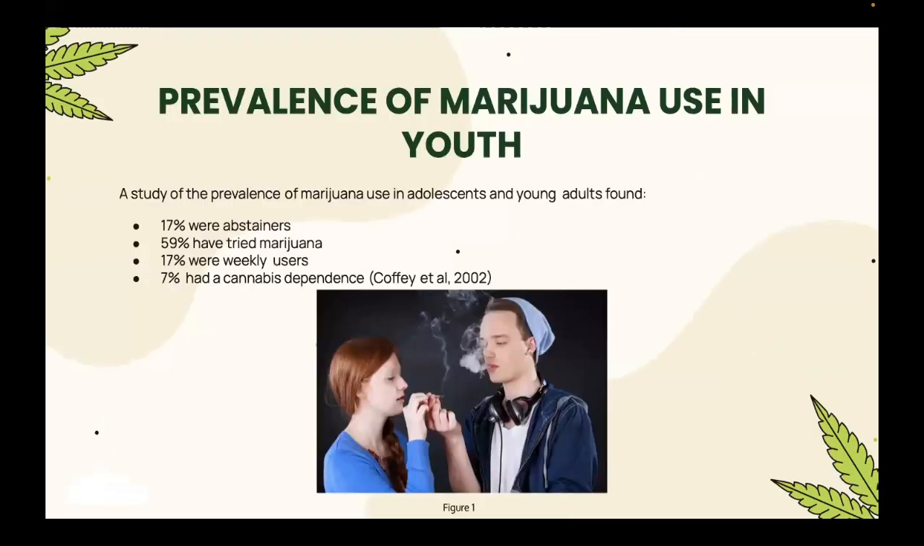Looking at a study that asked adolescents and young adults about how frequently they use marijuana, it was found that 17% of the population were abstainers, meaning that they never use marijuana. 59% have tried marijuana and may occasionally use it. 17% use marijuana at least once weekly, and 7% were considered cannabis dependent. They were classified as cannabis dependent based on having persistent desire, experiencing withdrawal, and spending an excessive amount of time using.